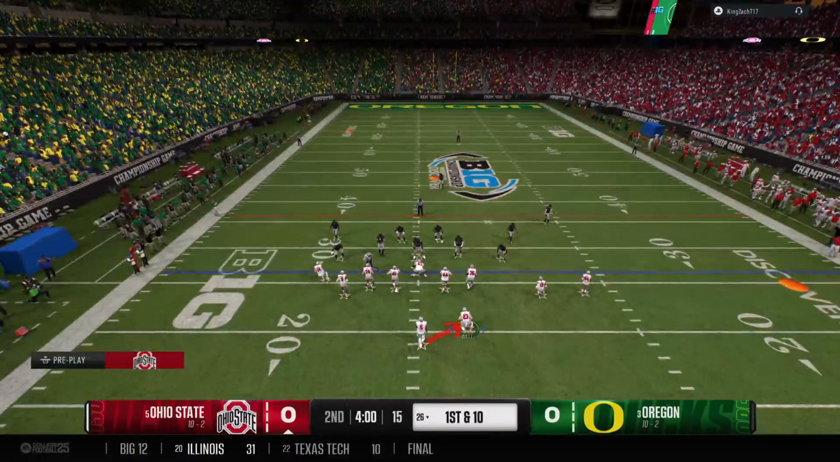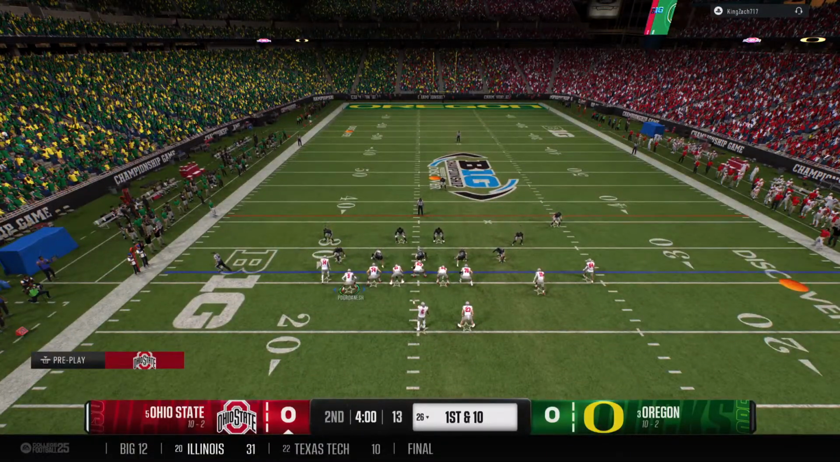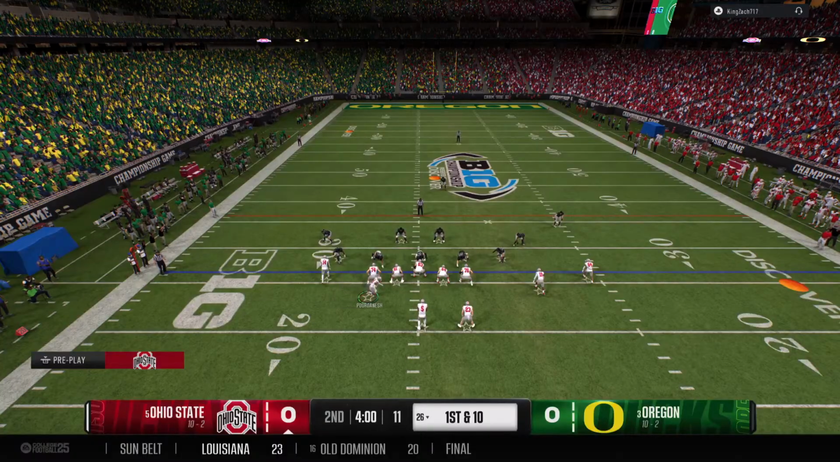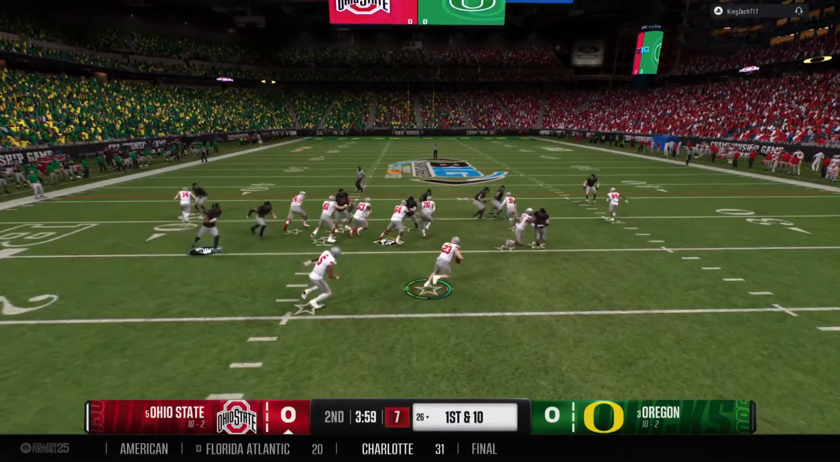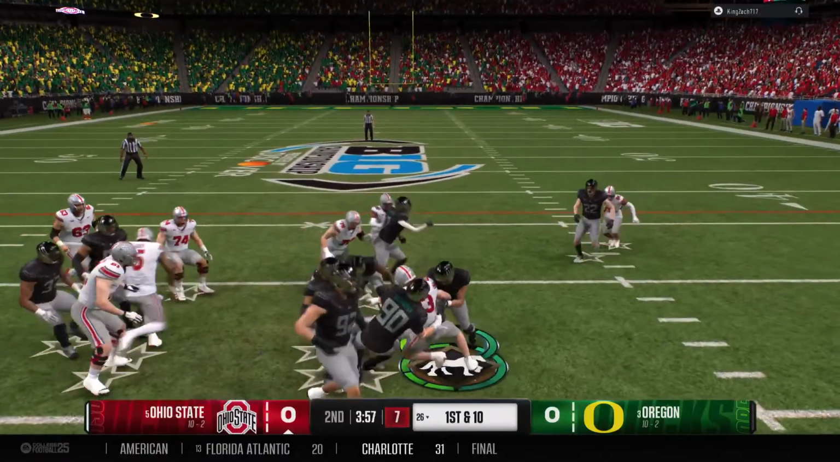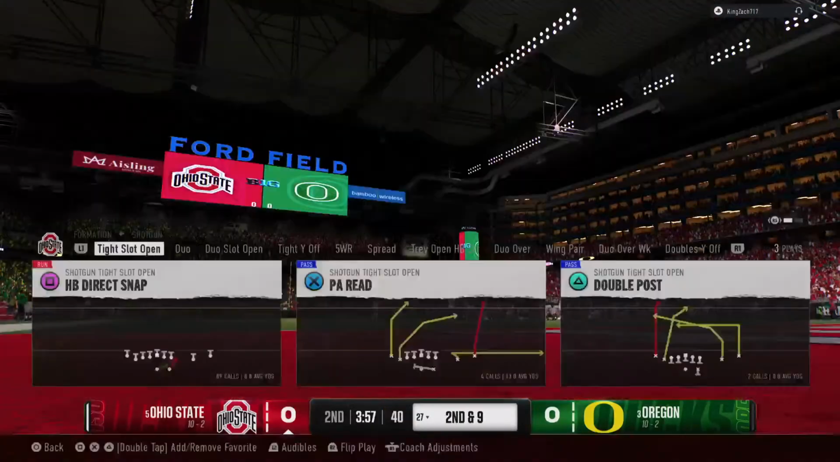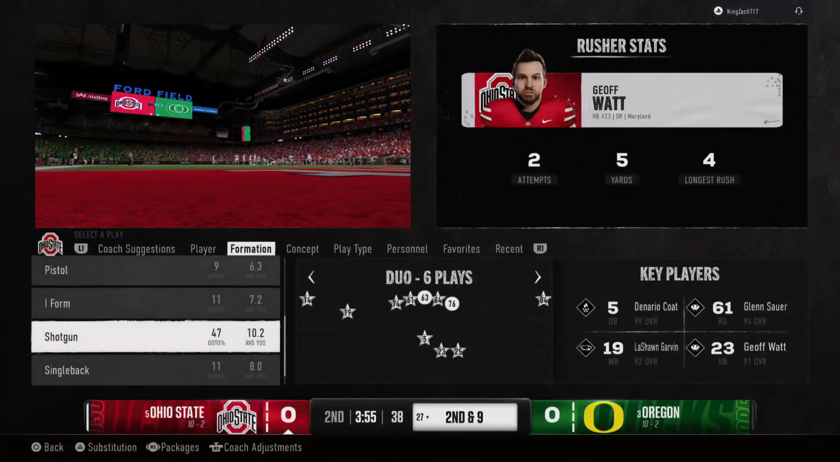Here comes the powerful Buckeye offense back onto the field. They were held to a quick 3-and-out last time, looking to put together a positive drive here. Only a small gain. Now looking at 2nd and 9.